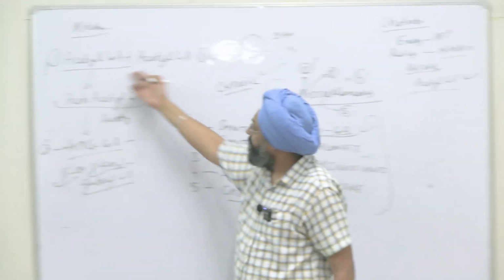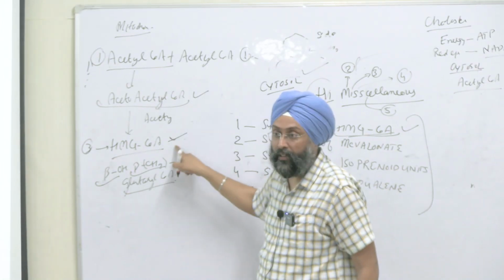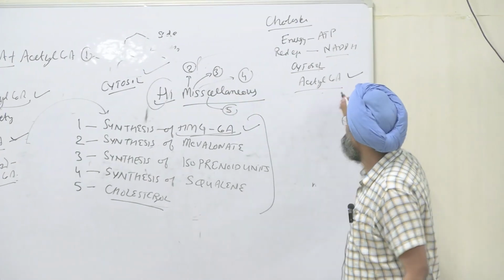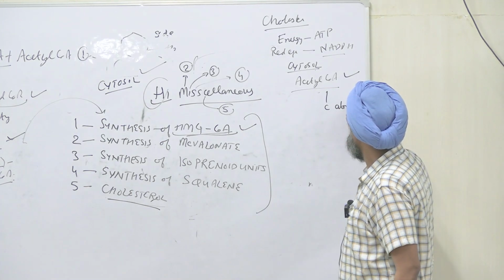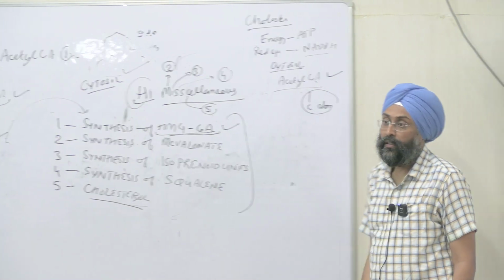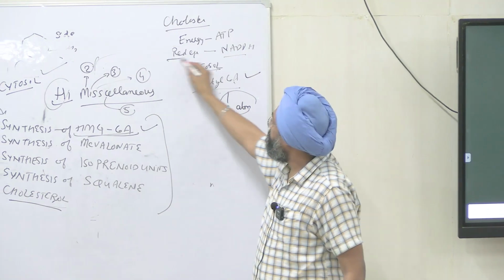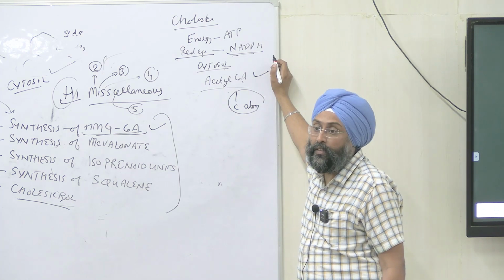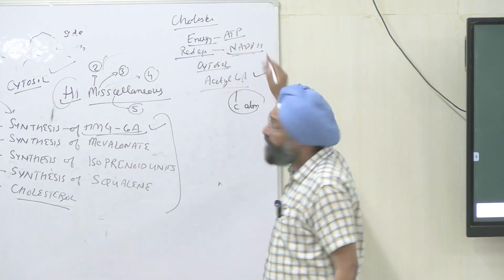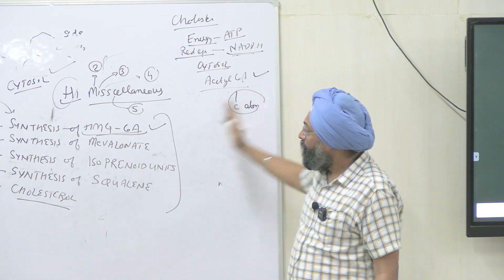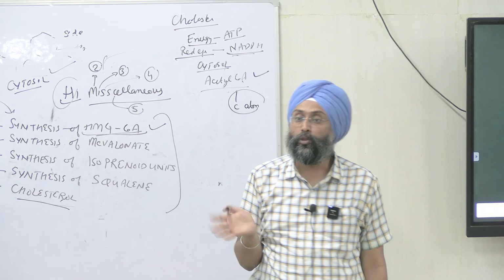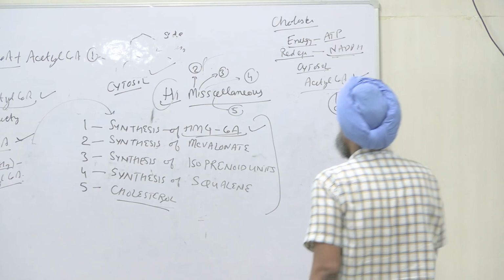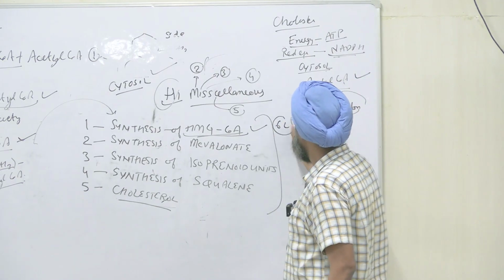See, from acetyl CoA we are forming acetoacetyl CoA, then HMG CoA. And this HMG CoA is the precursor for the next steps, right? And the carbon atoms are coming from acetyl CoA, right? And reducing equivalents are provided by NADPH. What is the source of NADPH? HMP shunt. Energy is provided by ATP, right? Now the first step is clear, the synthesis of HMG CoA. How many carbons are there in HMG CoA? Six. It is a 6-carbon compound.